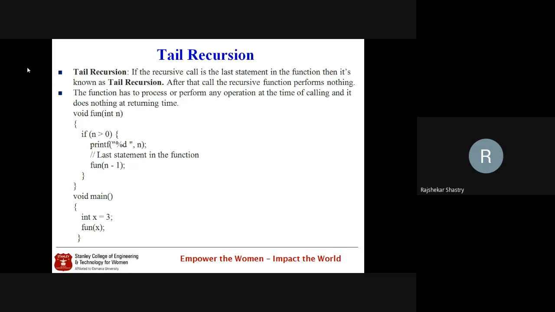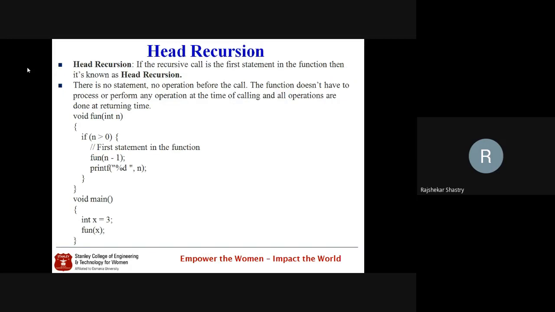After fun of n minus 1, we are calling the same function once again by passing the reduced value. After this function call, we don't have any other statements to perform. Whatever statements there are, they come before this function call. So such a recursive function is called a tail recursive function. I'll show you shortly, diagrammatically, how we can imagine the tail and head recursive functions.